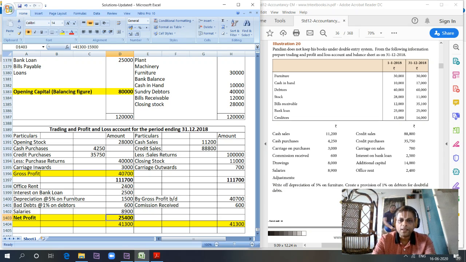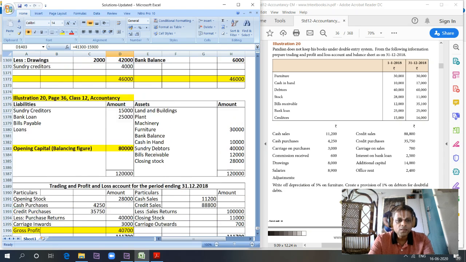Hope students are following this, right? We have taken commission received as income, and we have office rent, interest on bank loan, and salaries. We also have adjustments of depreciation 5% on furniture, which is 30,000 into 5 percentage, and then a provision of 1% on debtors for doubtful debts. Debtors is 60,000 into 1 percentage. We have created 600.